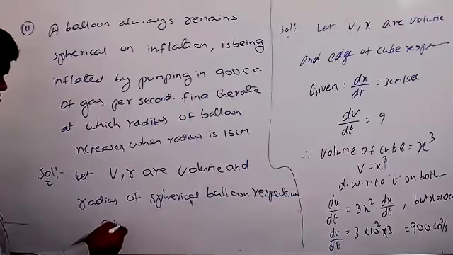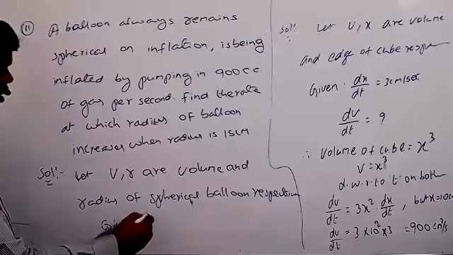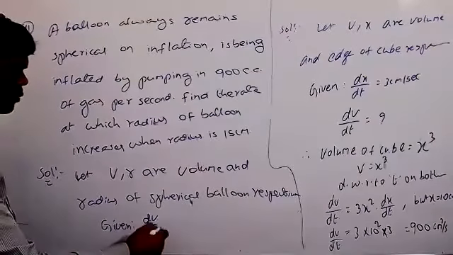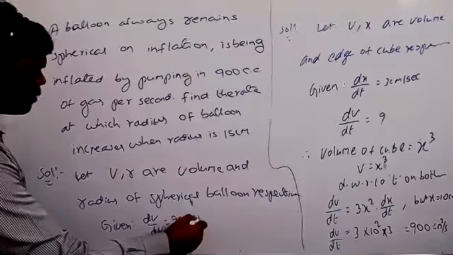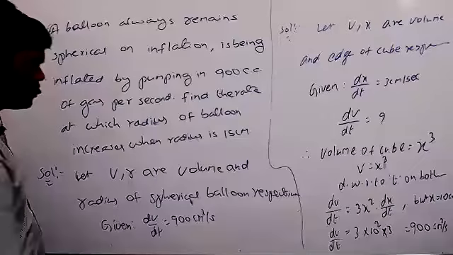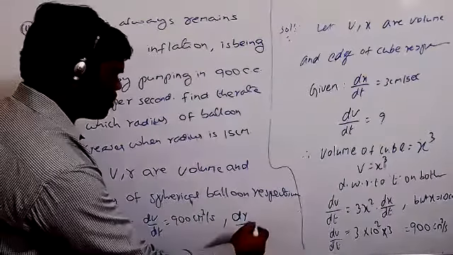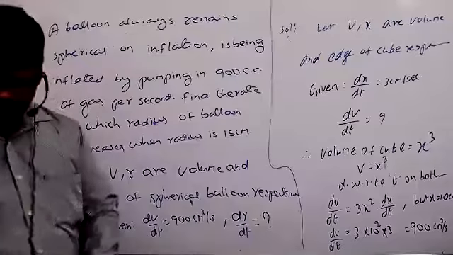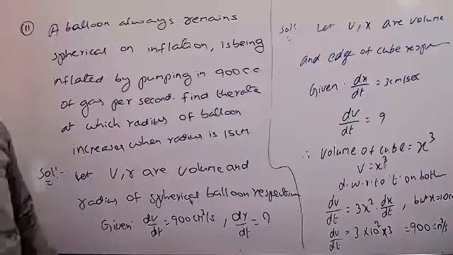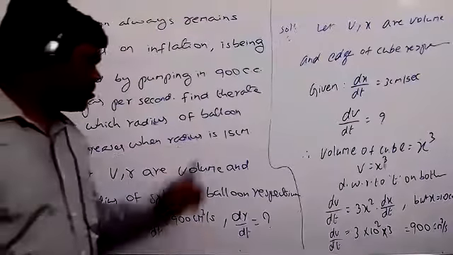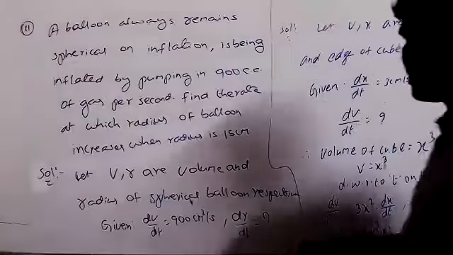It is clearly given that dv by dt equals 900 cm cubed per second, and we have to find dr by dt. We find dr by dt when the radius is 15 centimeters; later we can take that.